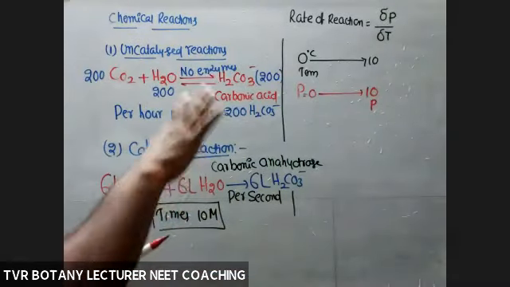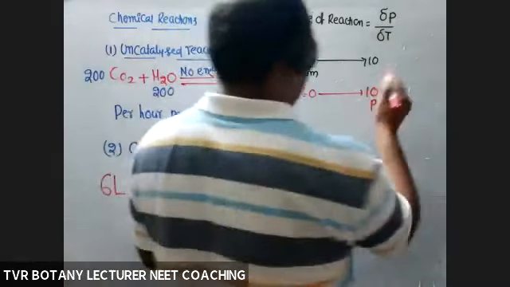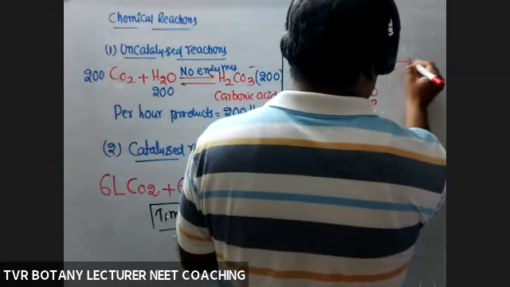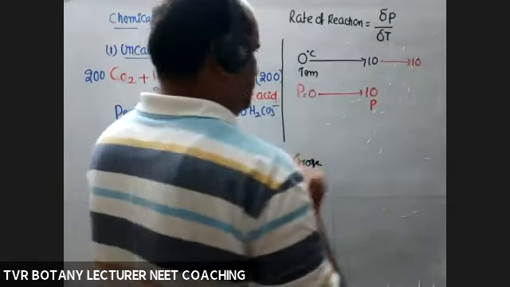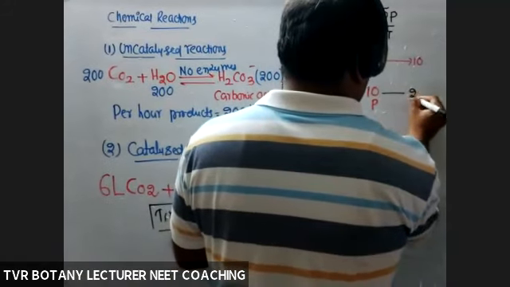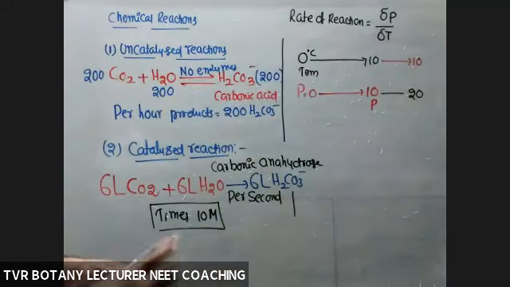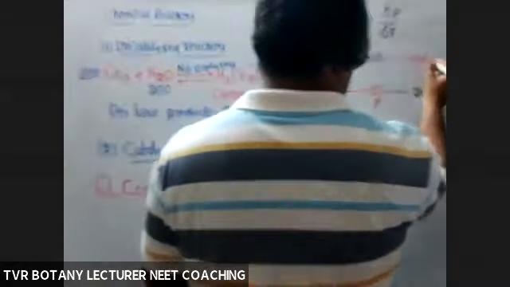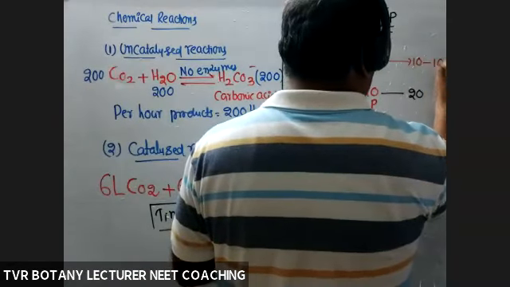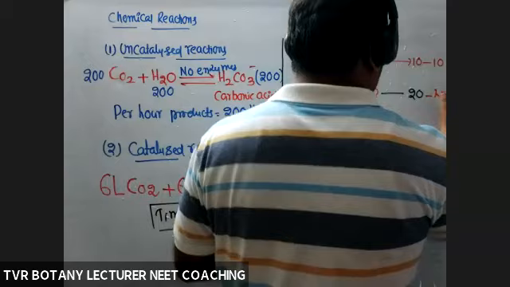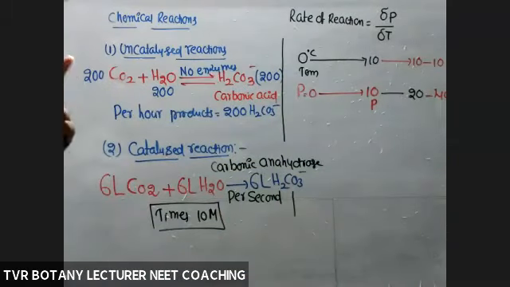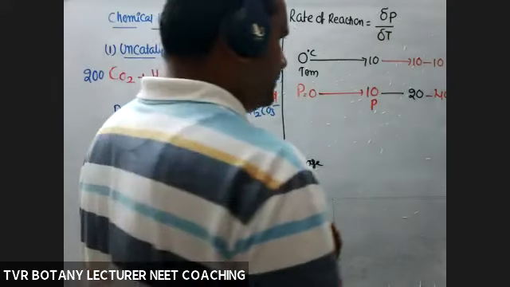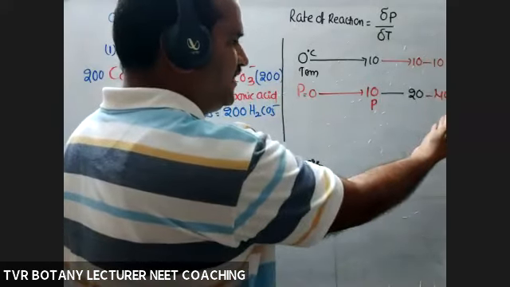Now increase the temperature for every 10 degrees. What about the products? 20 products. And continue: one more 10 degrees, 40 products. For every 10 degree rise in temperature, what about the rate of the reaction? Doubled. It is up to a certain extent only. Any further increase is associated with a decline in the rate of reaction.